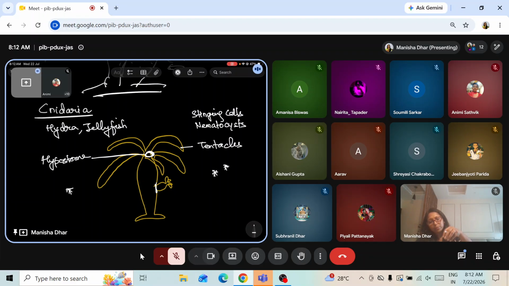So that part, the tentacles bring them. They first scatter the toxin through the nematocysts, and then they paralyze the prey, and then the prey is put into the mouth through the hypostome.